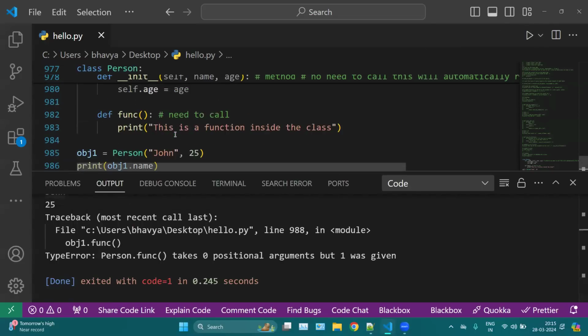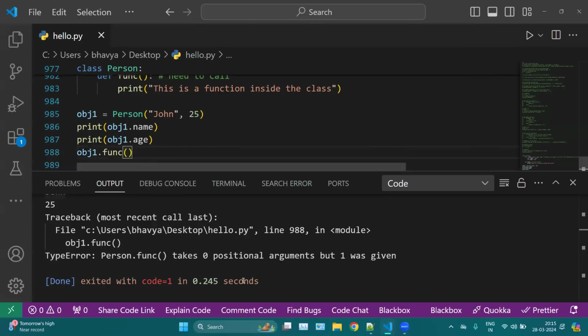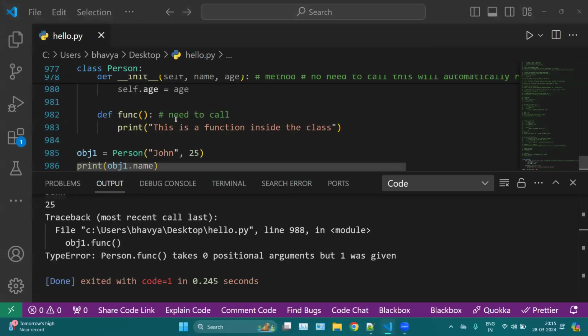Do we have any comment? No, we can only have one init function.